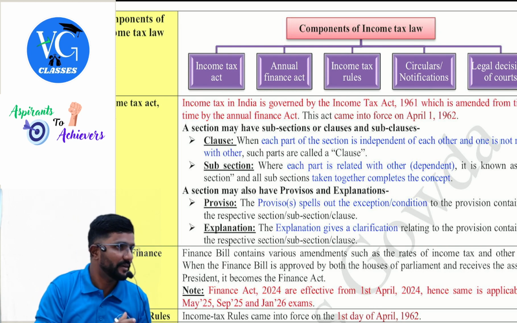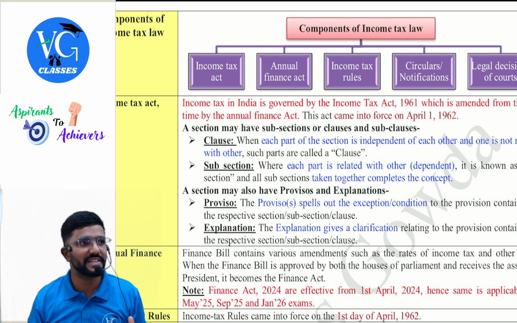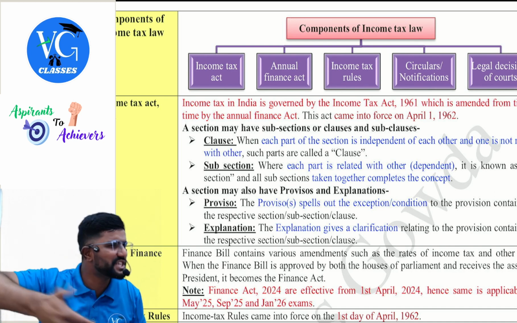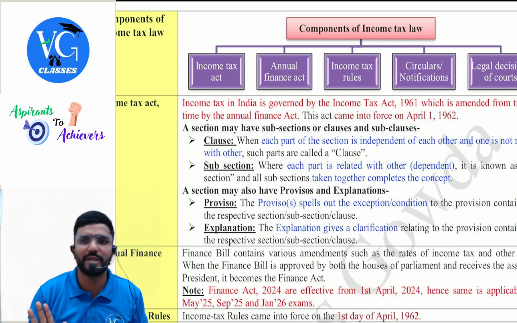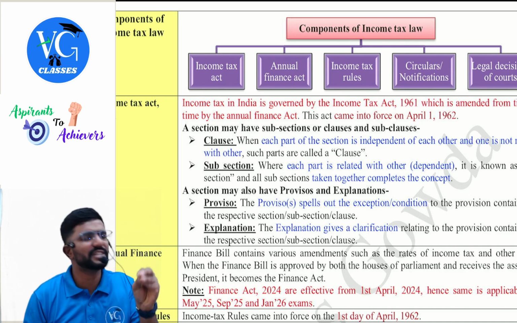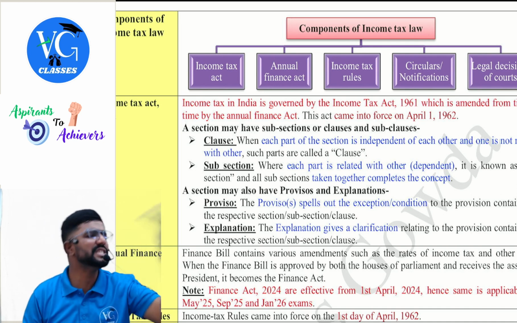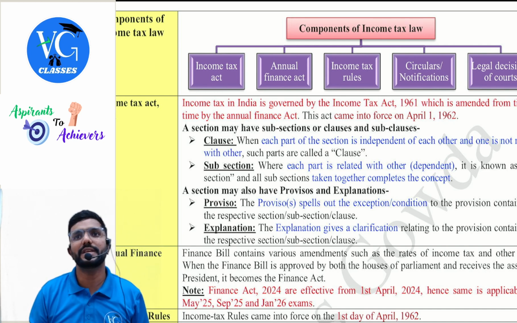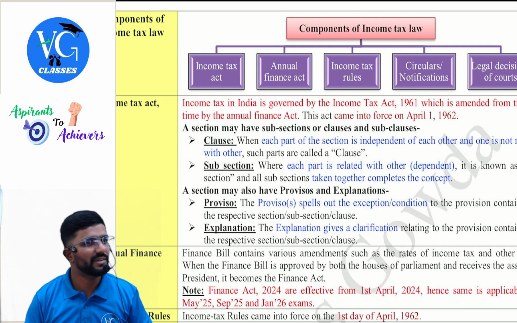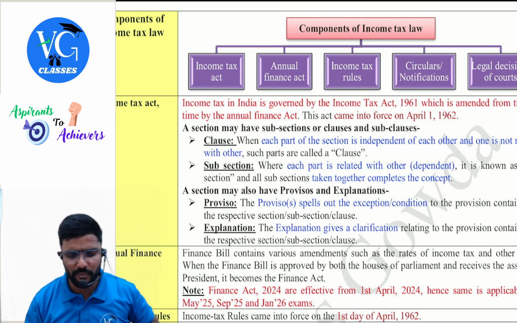Annual Finance Act, any changes to an act. Okay, a lot of things will also be done in the Annual Finance Act, but we are bothered about the Income Tax Act. Anything the government plans, projections, everything they will bring through the budget, guys. But with respect to taxation, if they want to change anything with respect to tax rates or any changes in the law, they will bring it through the Finance Act. Yes, every year there would be one Finance Act. Only in an election year there will be two. I will talk about it later.